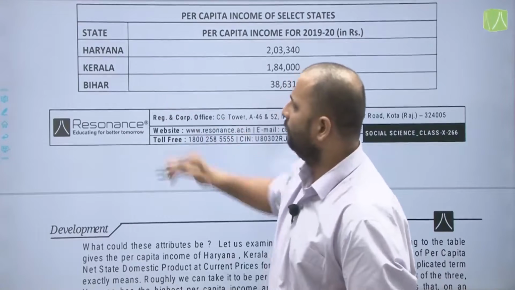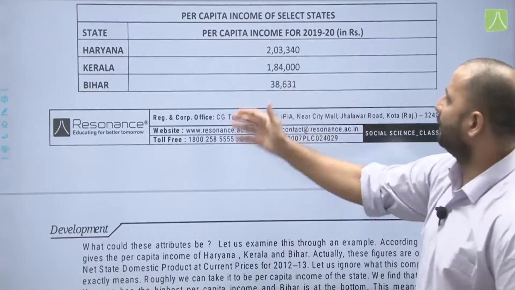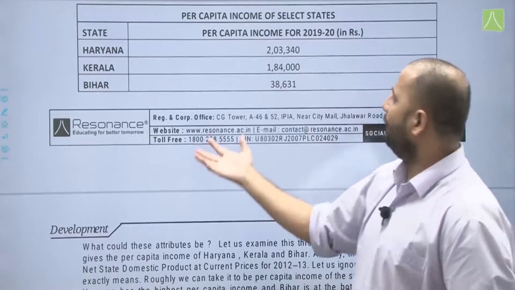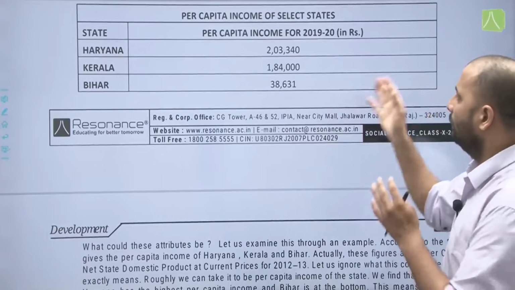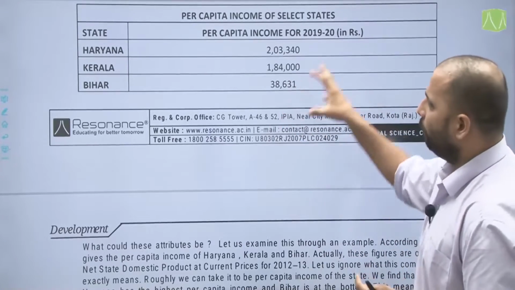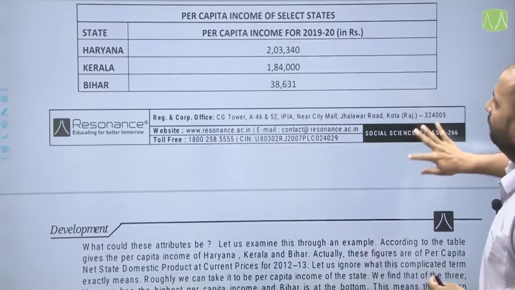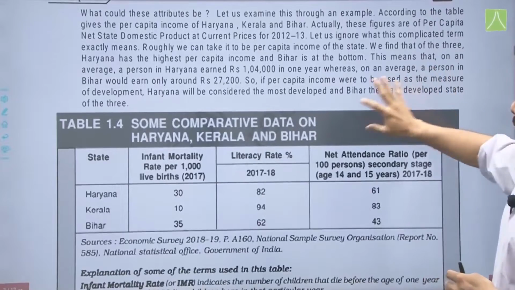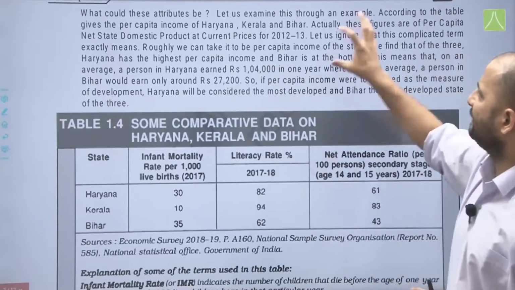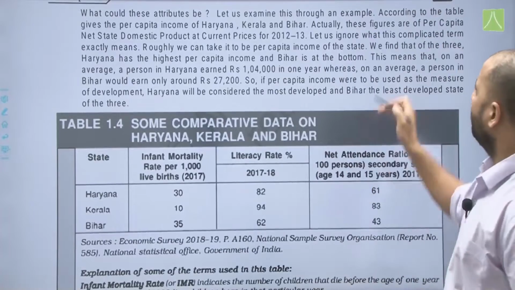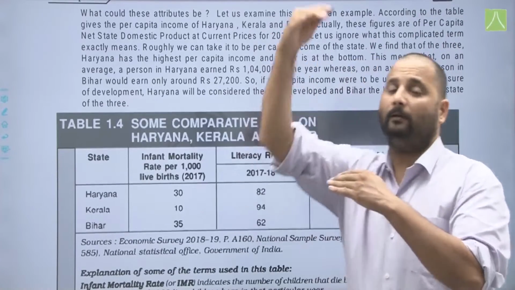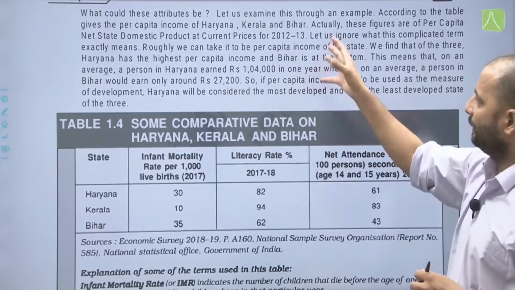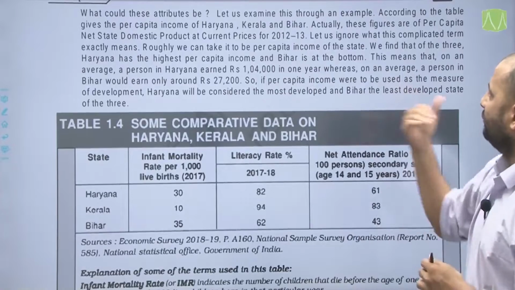The states mentioned are Haryana, Kerala and Bihar. Haryana has a per capita income of 2,03,340, Kerala has 1,84,000, and Bihar has a per capita income of only 38,631 according to 2019-20 data. Now what could these other attributes be? Let us examine the rough example of these states. According to the table, Haryana, having the highest per capita income, is on top, whereas Kerala and Bihar are in the second and third positions.